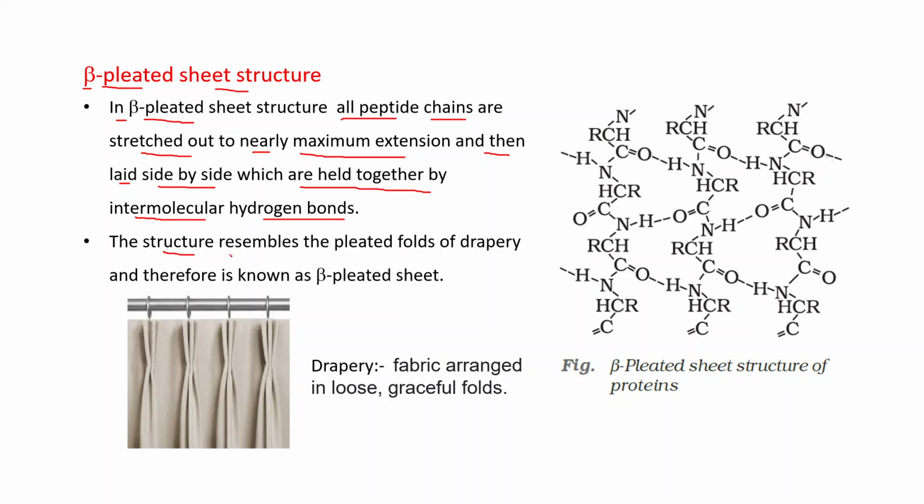The structure resembles the pleated folds of drapery. Drapery means fabric arranged in loose, graceful folds. You can see such a structure in curtains. This is drapery, and therefore it is known as beta pleated sheet. This is the arrangement of the beta pleated sheet structure of proteins.